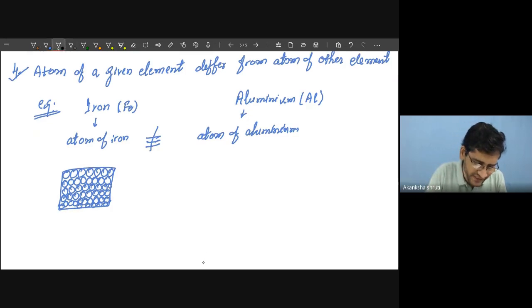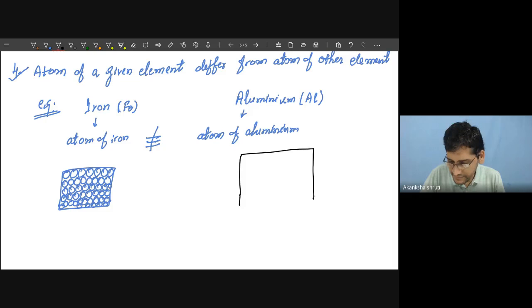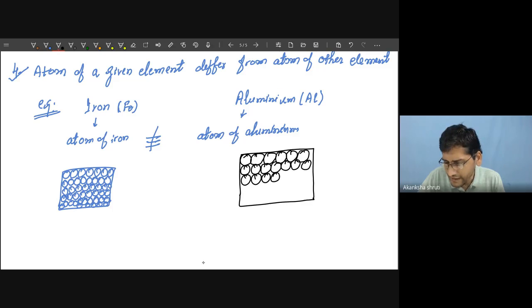But if I consider aluminium, aluminium also consists of atoms, but their atoms will be of different characteristic. Means they may be of different size, not only size, but their chemical characteristics are also different from that of the atom of iron.